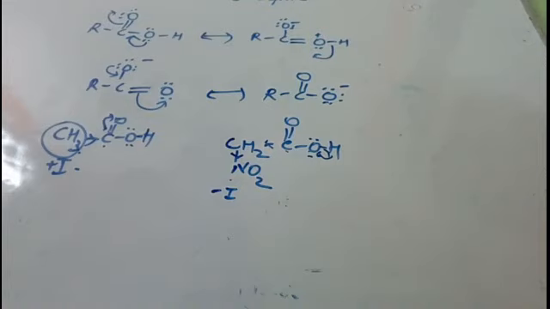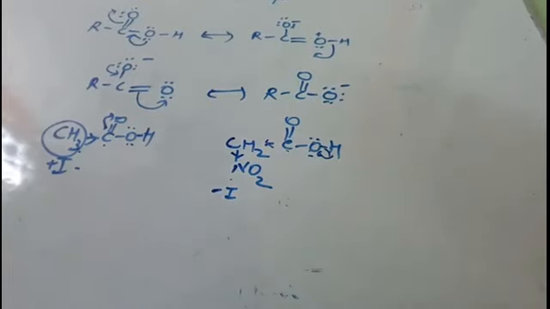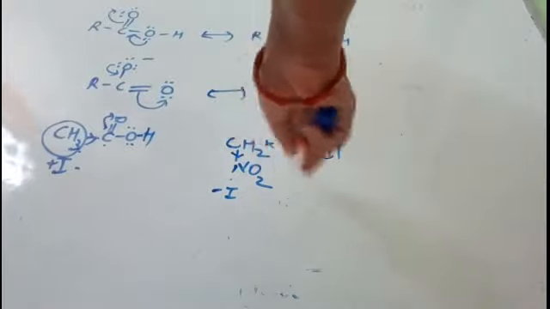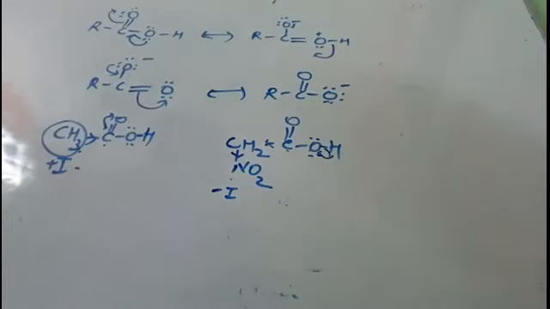Now the greater the magnitude of the plus I effect group, the weaker will be the acid. The stronger the magnitude of the minus I effect group, the stronger will be the acid. The nearer the electron withdrawing group, the stronger will be the acid. If it is far away, then it will be weaker. So these points you have to remember while comparing the acidic strength of various carboxylic acids.